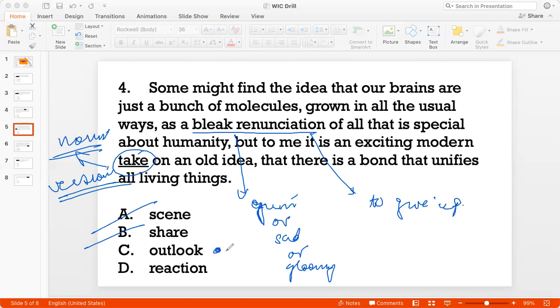Okay, reaction. I'm not saying that the fact that the brain is a bunch of molecules is a reaction to an old idea. I'm saying it's a version. It's another form of an old idea. While reaction is always an answer to something, right? It is not used to indicate a version or a form. So D doesn't fit the context, right? And so the best answer is